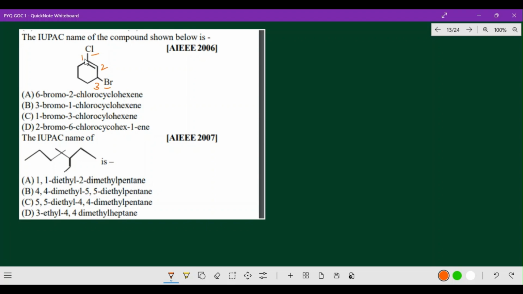According to alphabetical order, chloro will come later than bromo, so bromo will come first. Though its numbering is 3, bromo will come first. So 3 bromo, 1 chloro, cyclohexene. So these are all very simple and you can easily identify them.